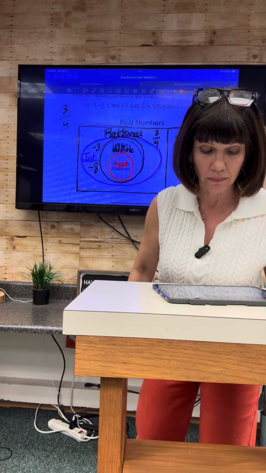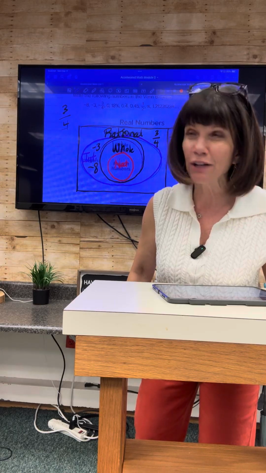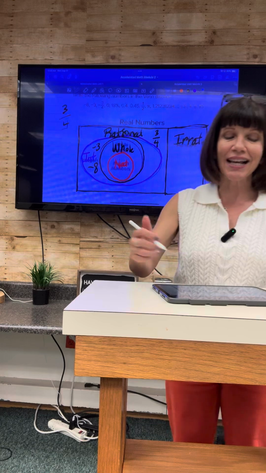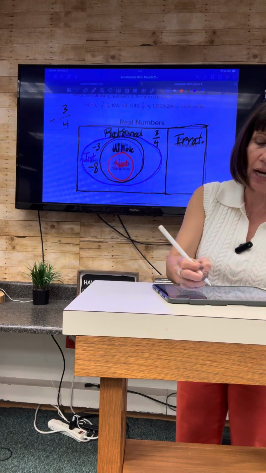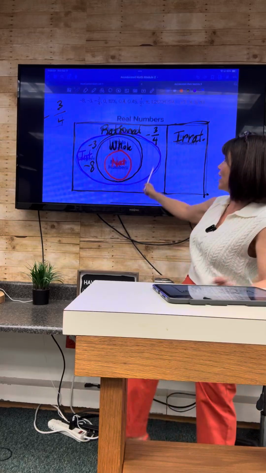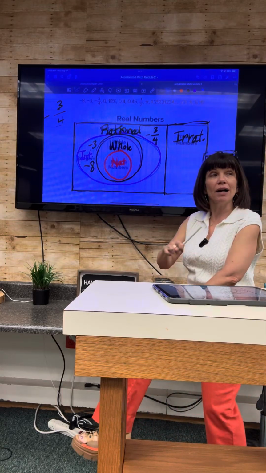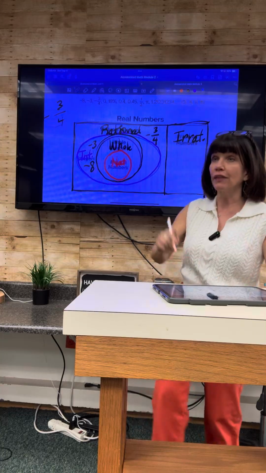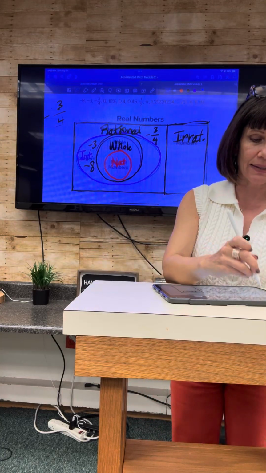What's that? 3/4 is negative? Yeah. Oh, it's a negative 3/4. Thank you. Yes. So you need to copy negative 3/4 in front of it. So all ratios can be either positive or negative, and they still belong in the same section. Thank you for reminding me that I needed to fix that sign.